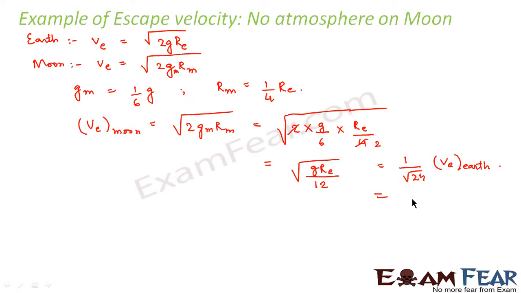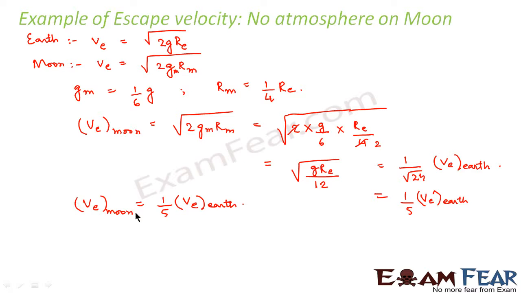Now this root 24 we can approximately take as 5, so the escape velocity on the moon is 1/5 of the escape velocity on Earth. What does that mean?